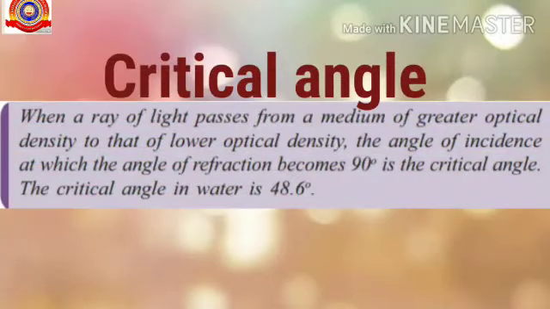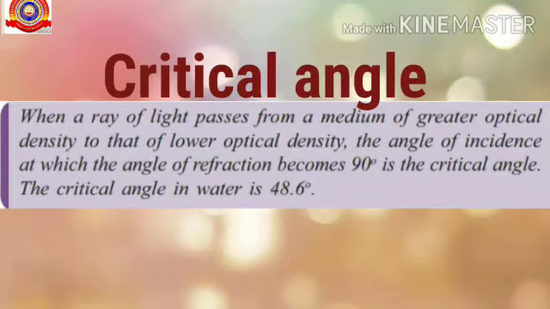Critical angle. When a ray of light passes from a medium of greater optical density to that of lower optical density, the angle of incidence at which the angle of refraction becomes 90 degree is the critical angle. And the critical angle in water is 48.6 degree. So what is critical angle?